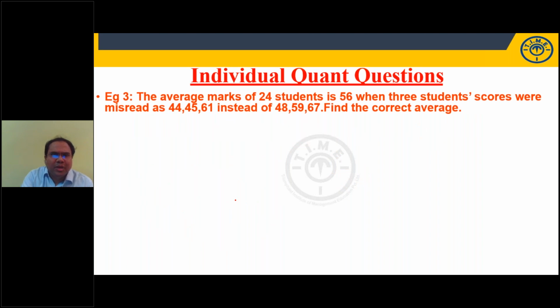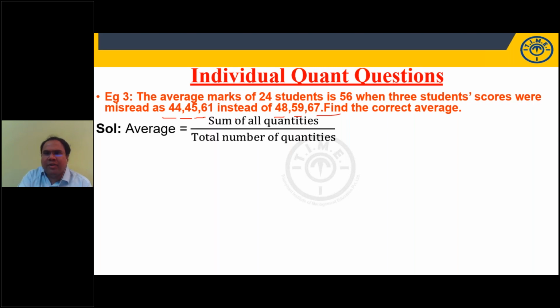Right? See, average marks of 24 students. I'll take up only this question, then we'll stop here. We'll take up other things later. Average marks of 24 students is 56. 3 students' marks were wrongly taken as 44, 45, 61. Actually, they should be taken as 48, 59, 67. Instead of these 3, they have taken these 3. Find the corrected average.